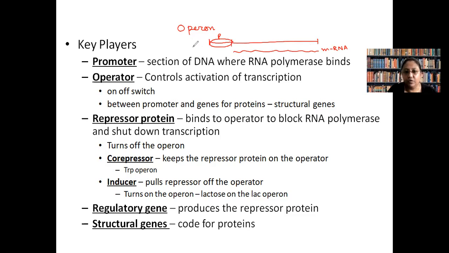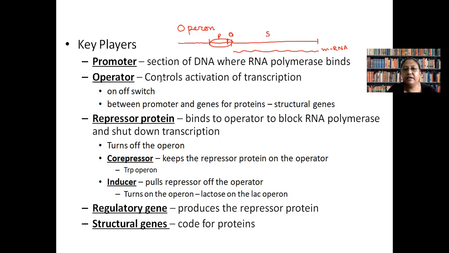Operator is a sequence of gene which is generally located somewhere here, between promoter and the structural gene.